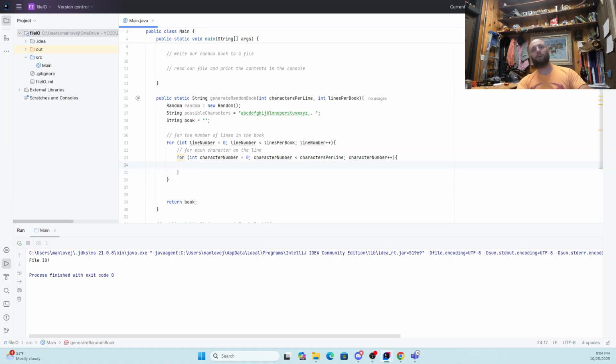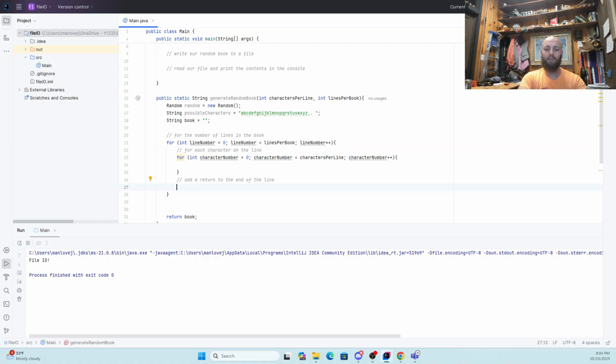So essentially we're going line by line, character by character, right? For the first time I'm going to be on the 0 line, and I'm going to start at the 0 character. I'm going to generate a random character and drop it in there, and then I'm going to scoot over one character and drop a new character in there. And then when I get to the end of the line, I need to put a return to bring me down to the bottom of the first line, and then we'll go through the first line, right? 0th line, then first line. So after we get done with a line, we need to add a return to the end of the line.